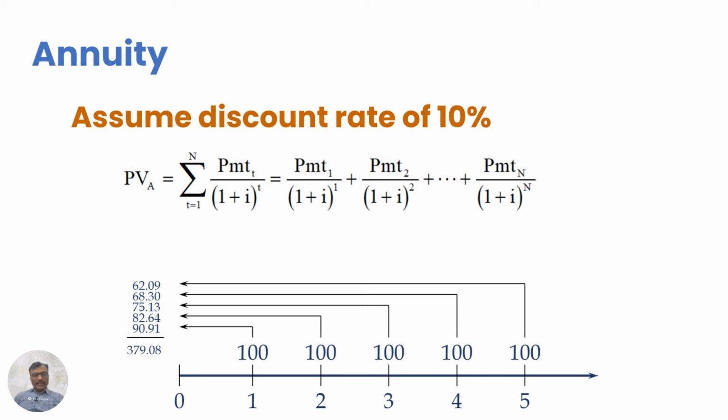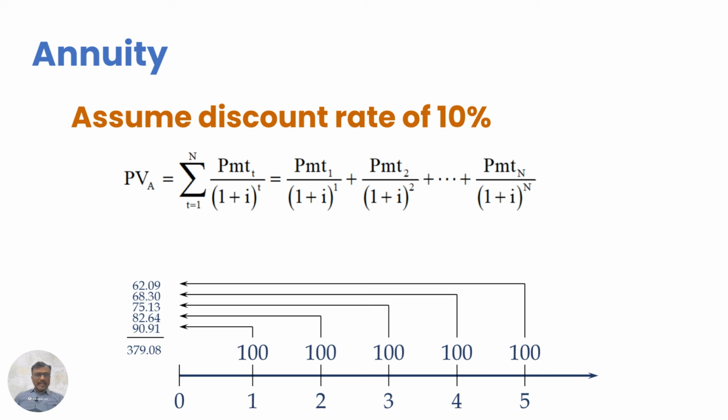So if you are receiving 100 rupees after 1 year, with 10% interest, its current value is approximately 91 rupees. Because if you invest 91 rupees, you will earn 10% interest, that is 9 rupees, and your value will be equal to 100 rupees. After 2 years, if you are receiving 100 rupees, how much do you need to invest for that?